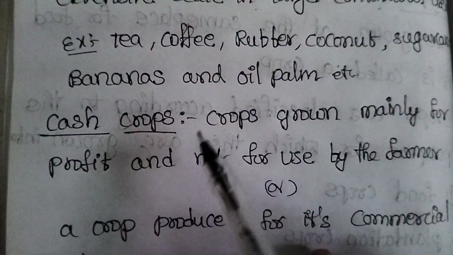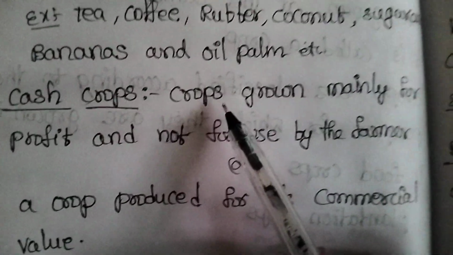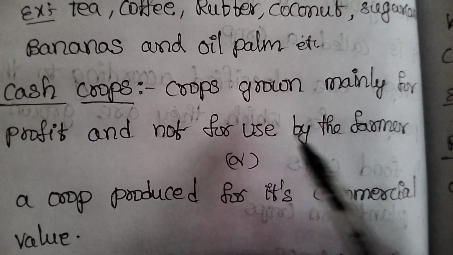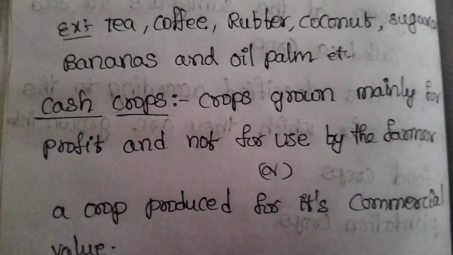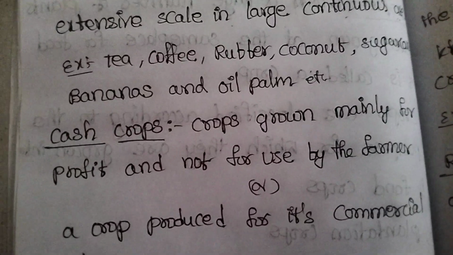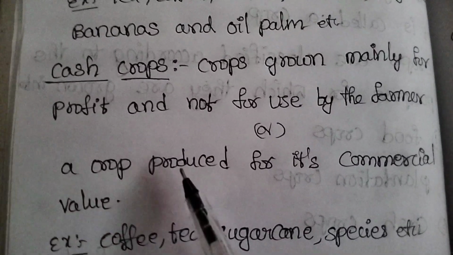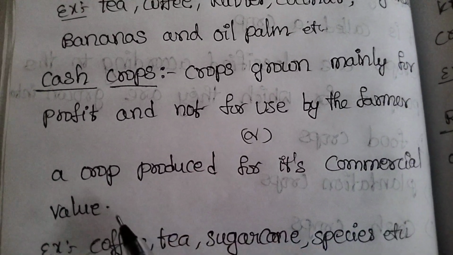Next one, cash crops. Cash crops are crops which are grown mainly for profit and not for use by the farmer. They can be defined as crops produced for their commercial value.